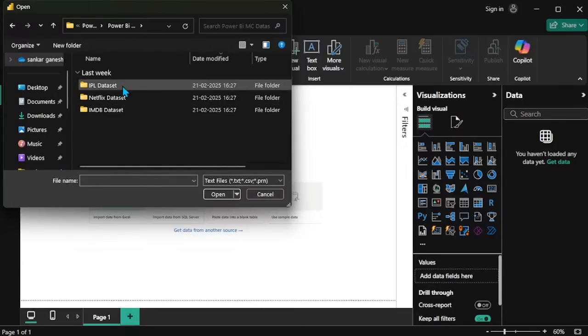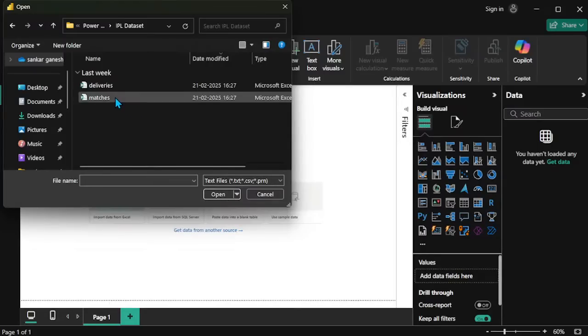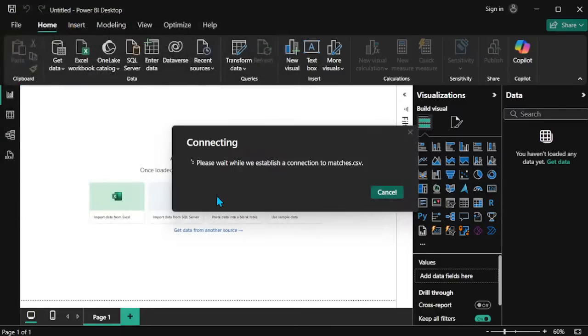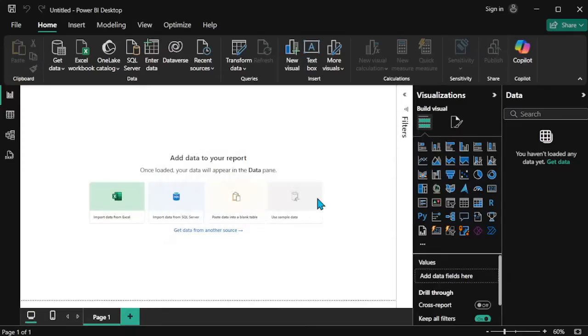I have the IPL dataset, and I will choose deliveries or matches. I have two kinds of files. First I choose the matches file, which has details on wherever the matches were conducted and how many times teams won. Based on the details, it is split into two kinds of data. Now I choose that.